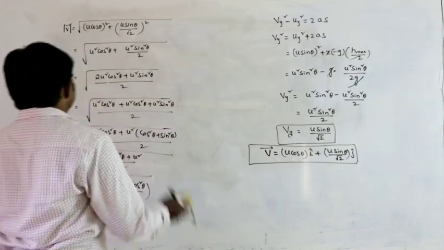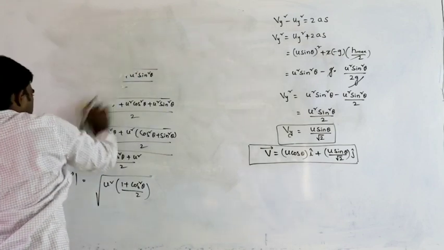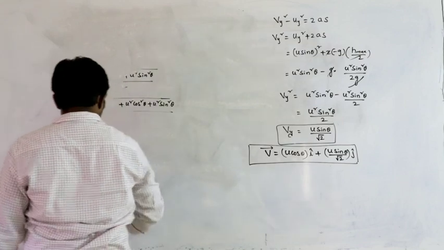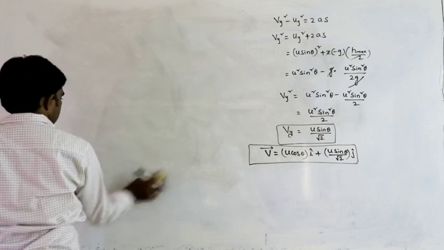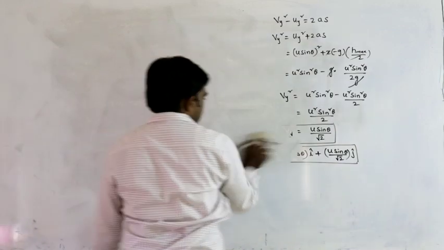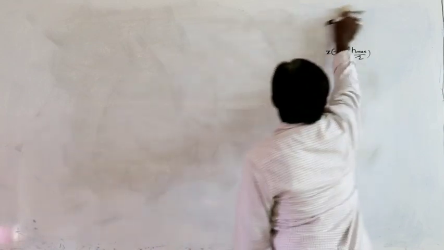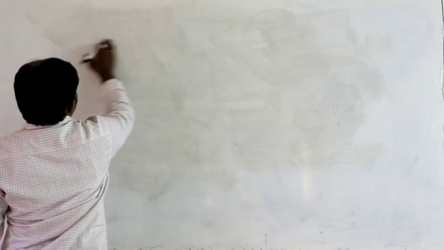That is the situation. Now, next condition.